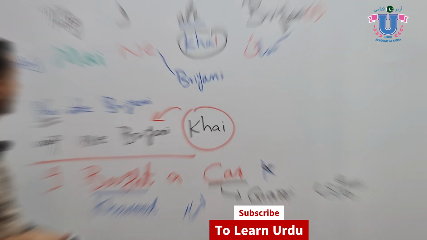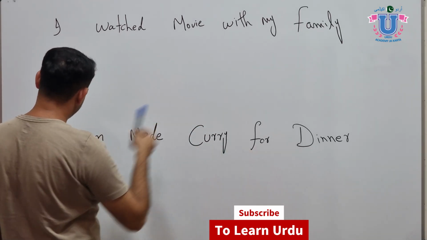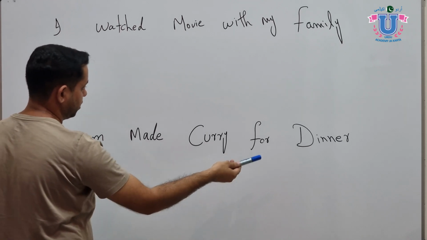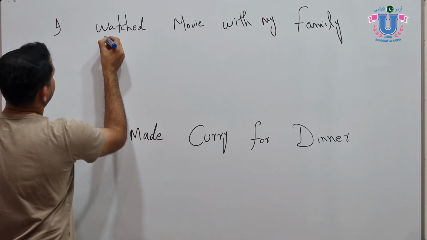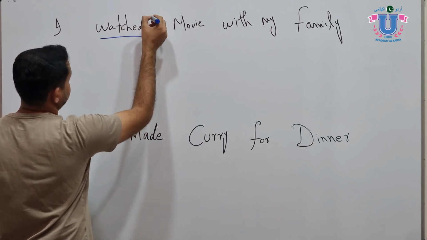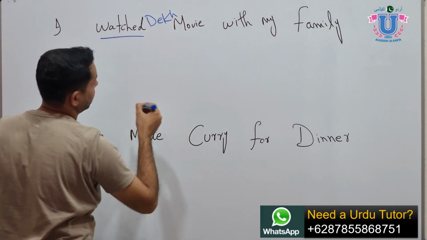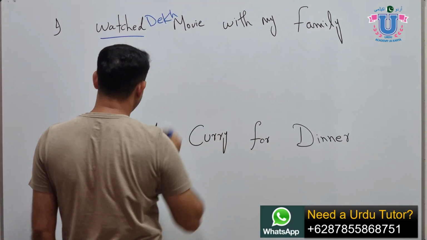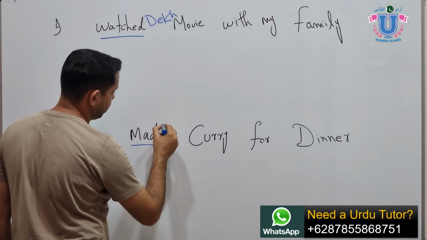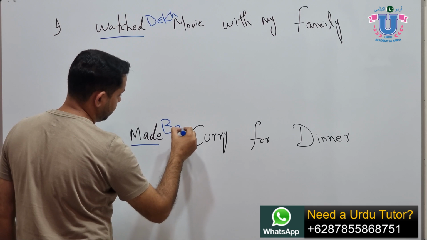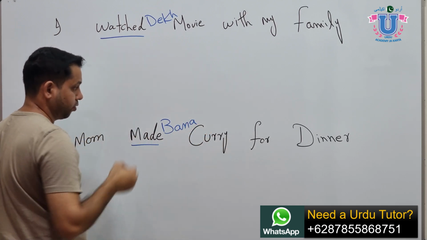Okay, do this and write down your answer in the comments to let me know if you're learning or not. Here we have 2 more examples. I watched a movie with my family and my mom made curry for the dinner. So what is watch in Urdu? It is dekh, okay? And movie is feminine, okay? And my mom made curry for the dinner. So the made is bana, B-A-N-A, bana, and the curry is feminine, okay?